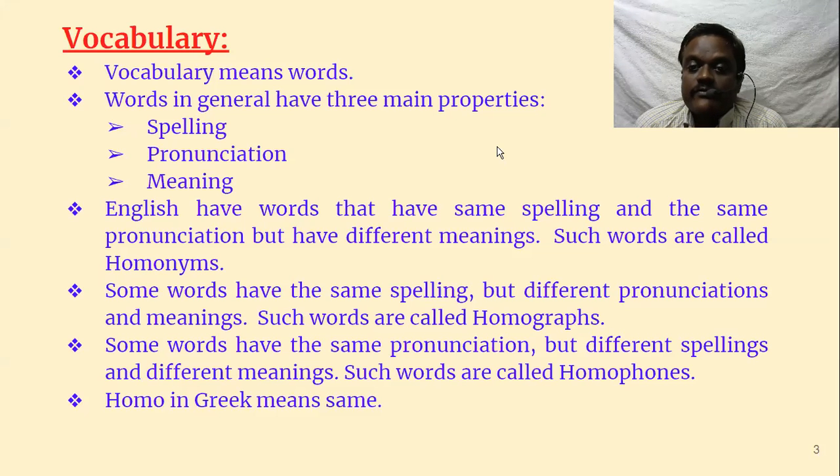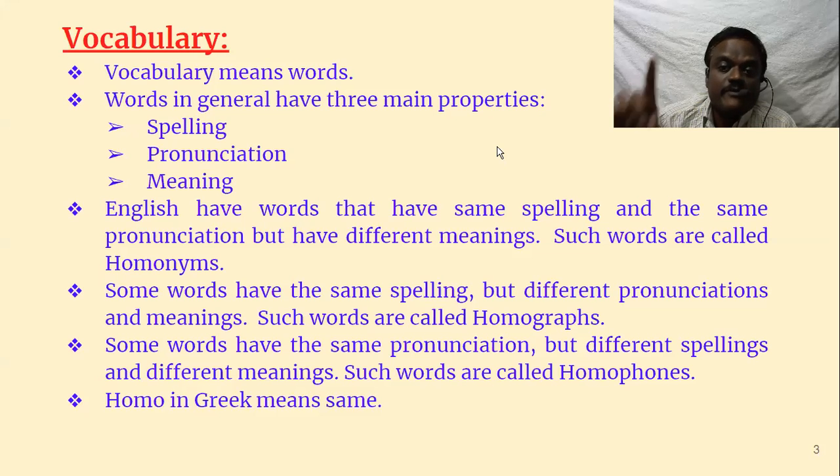And every word has a meaning also. English has words that have the same spelling and the same pronunciation but have different meanings. Such words are called homonyms. See here, same spelling and same pronunciation but different meaning. They are called homonyms. And some words have the same spelling but different pronunciation and meanings. Spelling will be the same, but the other two properties, pronunciation and meaning, will be different. Such words are called homographs. Graph means something is written. So spelling is the written property. So homographs have the same spelling but different pronunciation and different meaning.